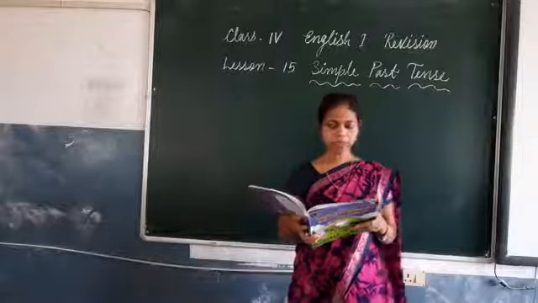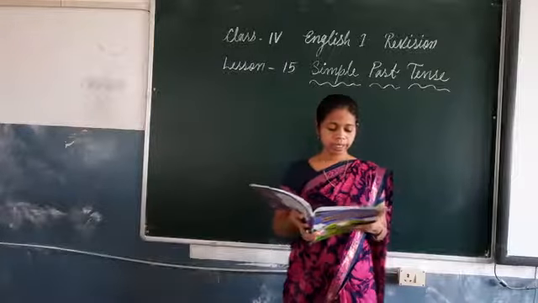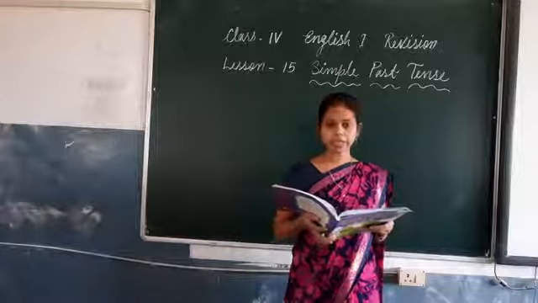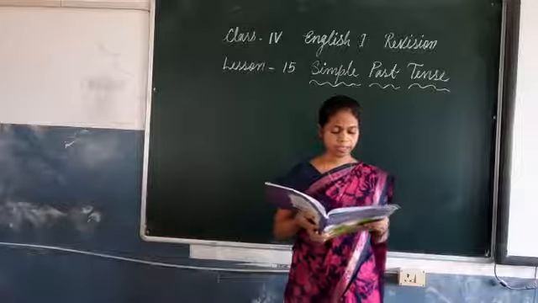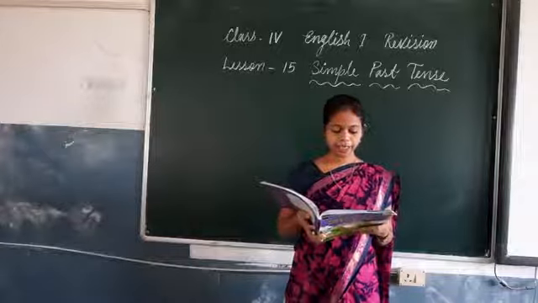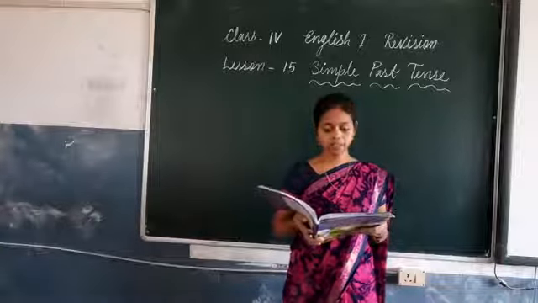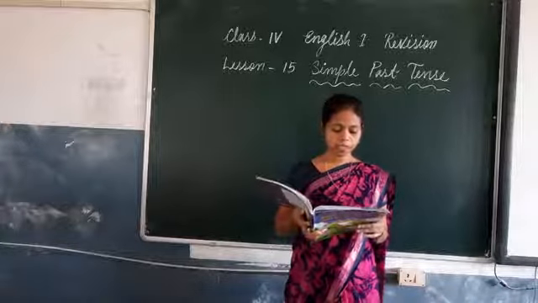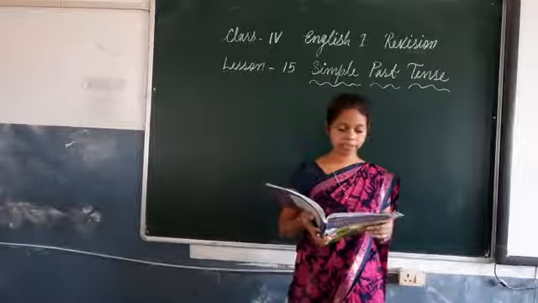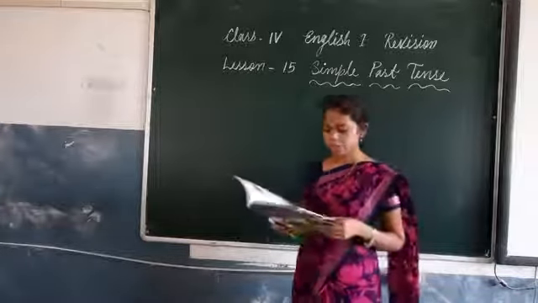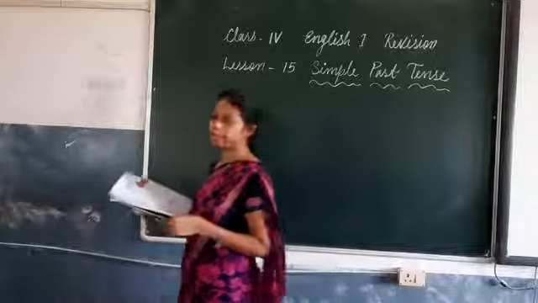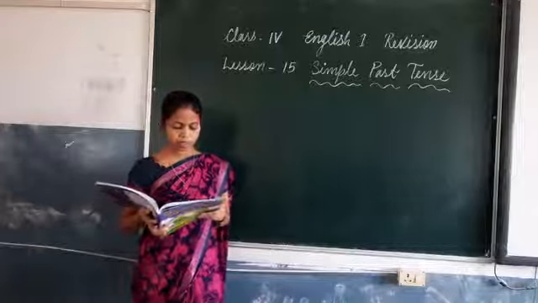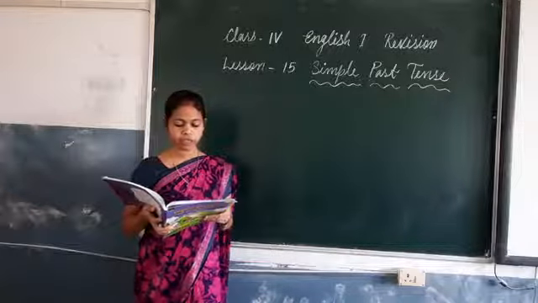Third number, Salim carries a candle in the darkness. The answer is Salim carried a candle in the darkness. Number 4. The children swim in the lake. The answer is the children swam in the lake. Number 5. Sunita talks very politely to her guests.